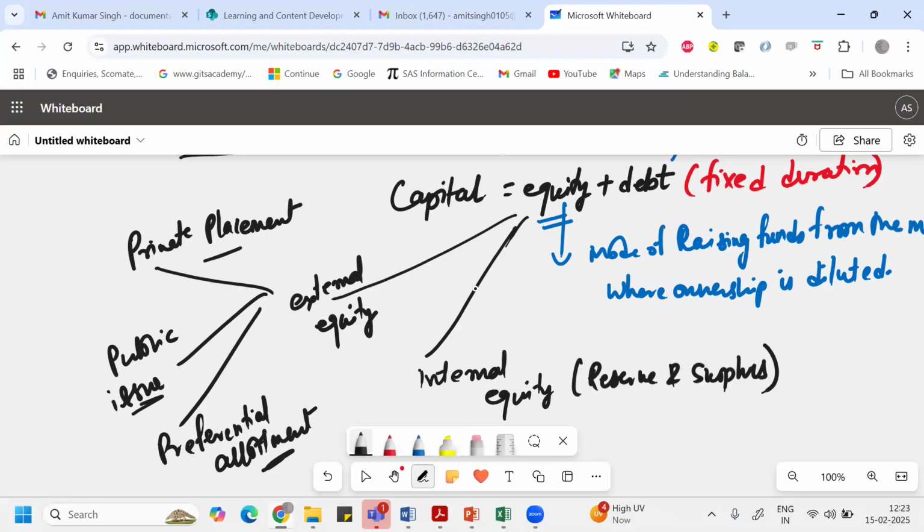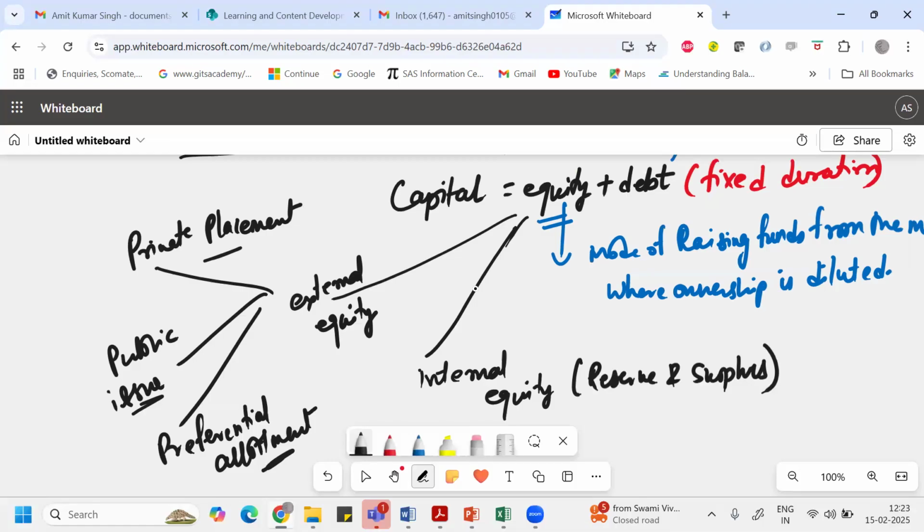If the stock market is good, then any company, even if they don't have good financials, if they come with an IPO, that will go very easily with the market. But when the market is not behaving very well, then raising funds from the market is a very difficult and challenging job.